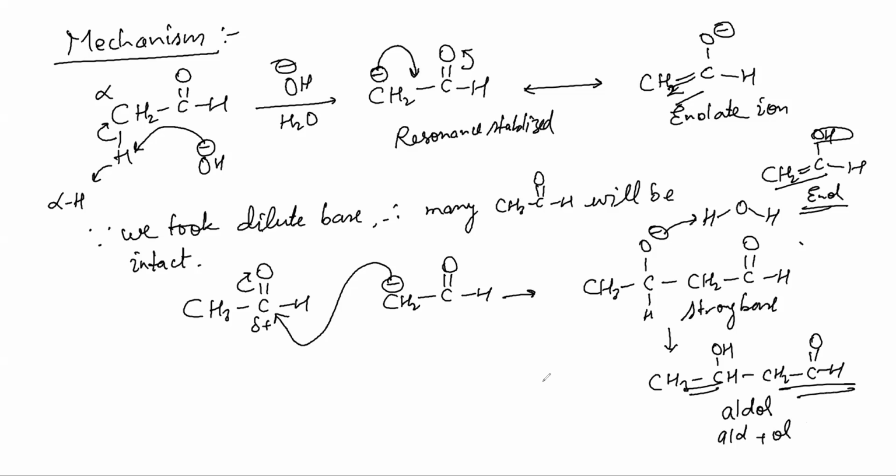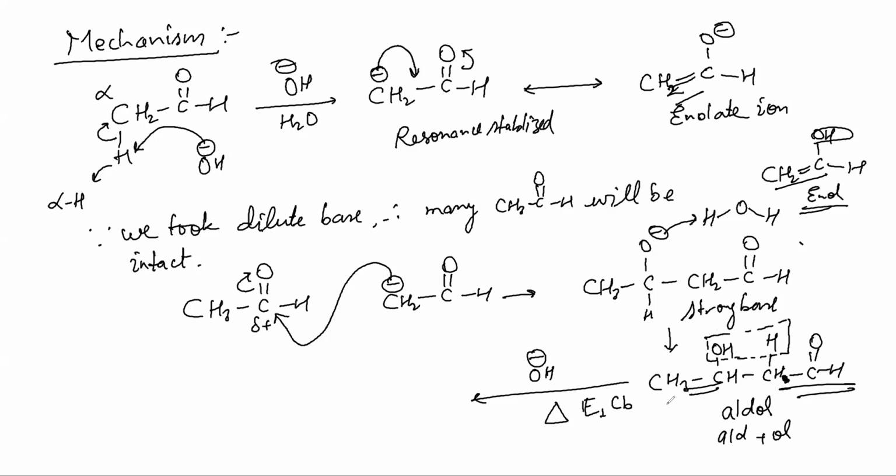Now, have I taught you the E1CB mechanism or not? Yes, I have. Now you have OH minus and we start heating it. Once we start heating it and we have OH minus as a base, this H is acidic, and this OH is a poor leaving group. So for the E1CB mechanism, this is the condition.